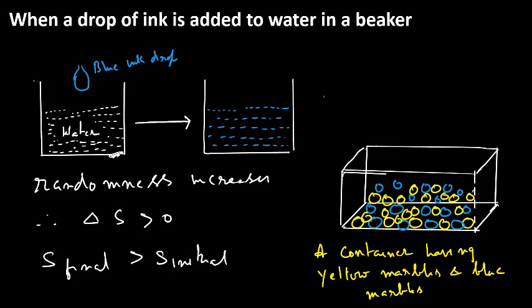So here also, in a box, if you keep blue marbles on one side and yellow marbles on the other side and shake the box, the differently colored marbles, initially kept in order, mix among themselves in a random manner. Therefore, here also entropy increases.